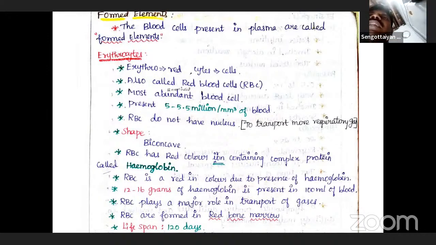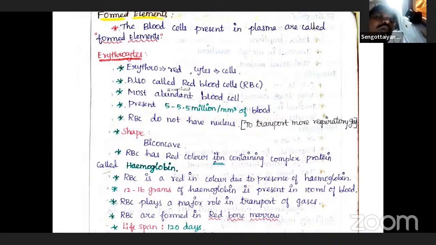RBCs have an average lifespan of 120 days, after which they are destroyed in the spleen. So the average lifespan is important. The average lifespan is 120 days.